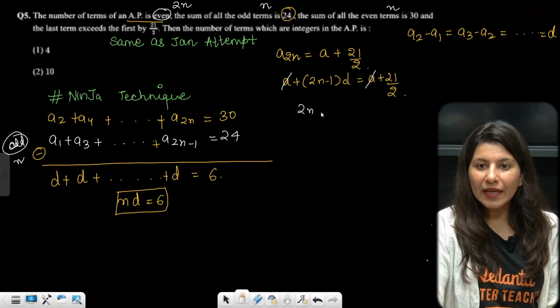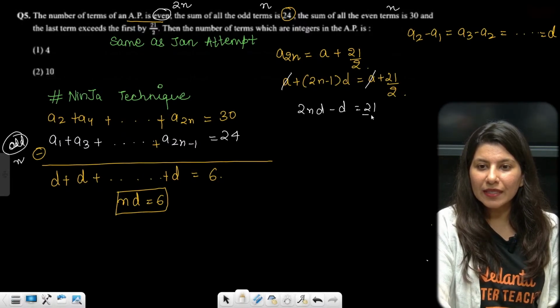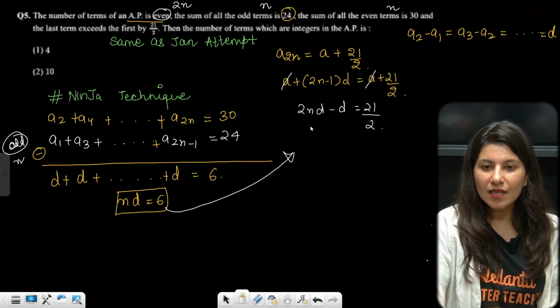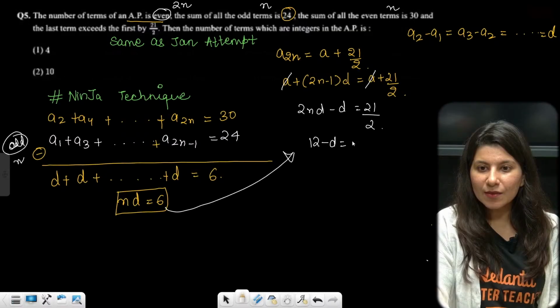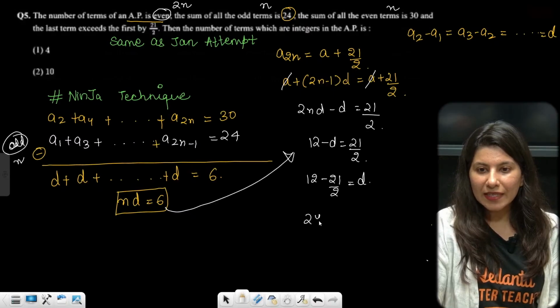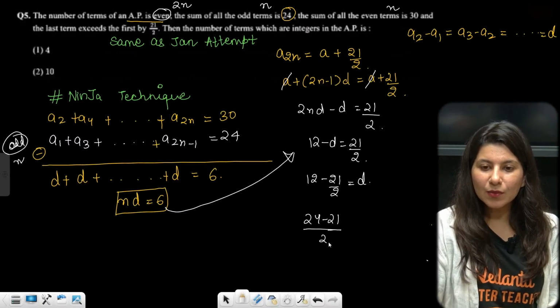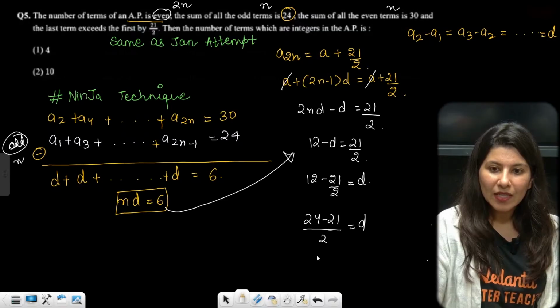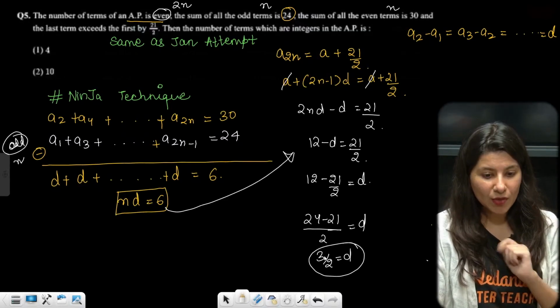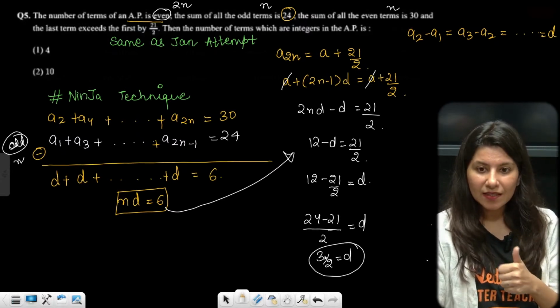So 2nd minus d is equal to 21 by 2. 2nd, nd is equal to 6, so 12 minus d is equal to 21 by 2. So d is 12 minus 21 by 2, which is 24 minus 21 by 2. Clearly 3 by 2 is d. Everybody getting it? 3 by 2.